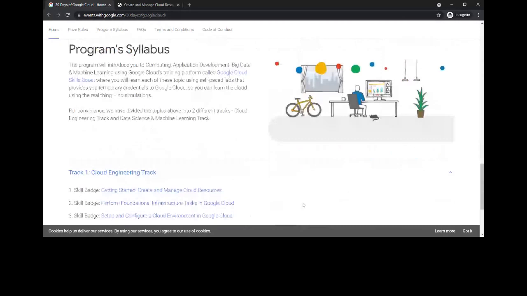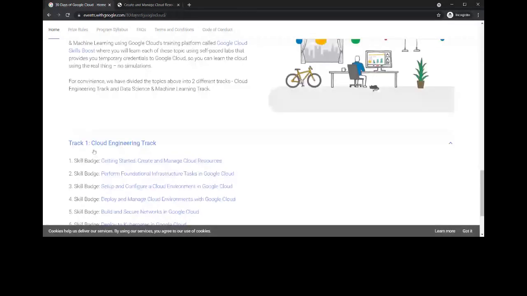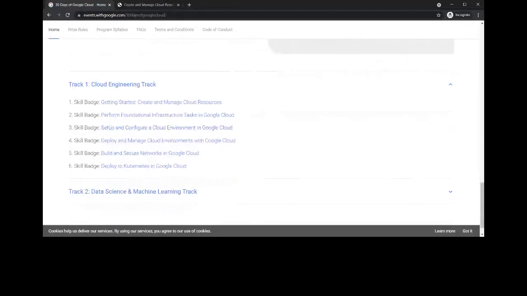As we have previously said, the 30 Days of Google Cloud consists of two tracks. Track one is called the Cloud Engineering Track. In this, we are going to see these six skill badges.